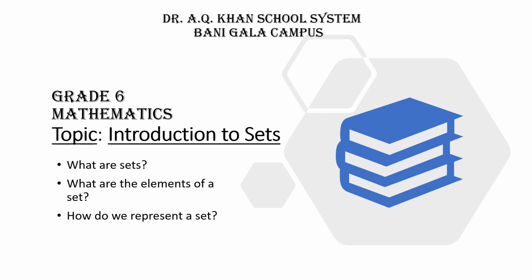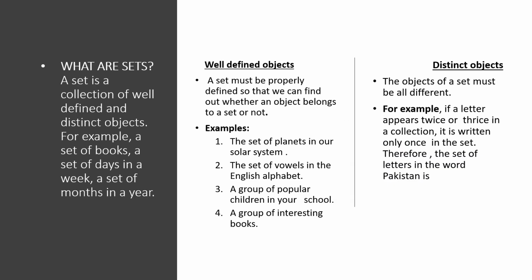Let's start. What are sets? A set is just a collection of things or objects. In our daily life we often say set of books, set of copies, set of markers, set of colors, set of things we can see, set of things we cannot see. So these all define a set. A set is a collection of well-defined and distinct objects. For example, a set of books, set of days in a week, set of months in a year. These two words are very important: well-defined and distinct.